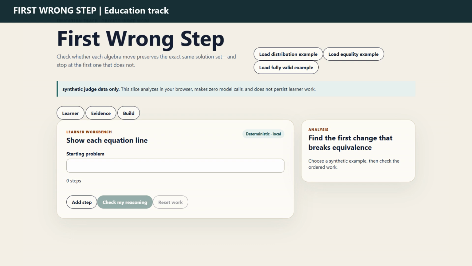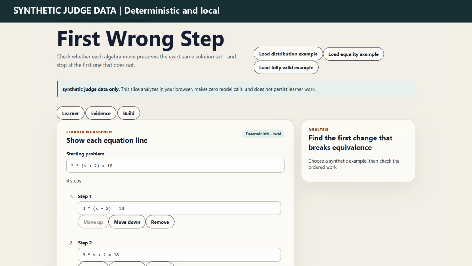This is First Wrong Step, an education track tutor for typed, step-by-step linear equations. Instead of grading only the final answer, it finds the earliest algebra move that changes the solution set, gives one restrained teaching prompt, and asks the learner to prove the skill on a new problem. The public judge path needs no account, student data, API key, or paid service.